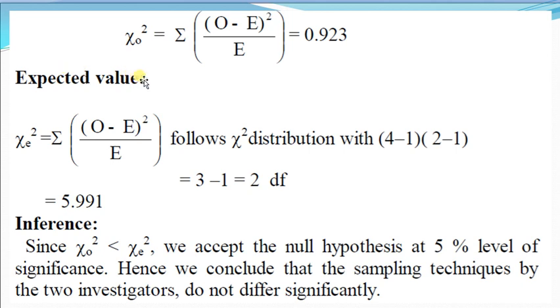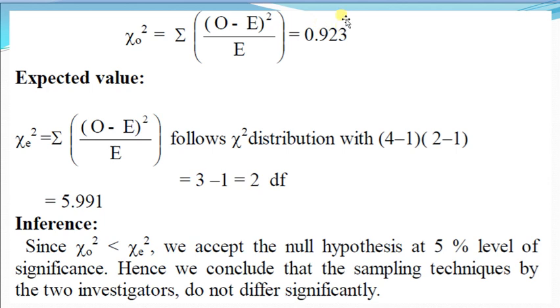The tabulated value is with 4 minus 1 into 2 minus 1, that is 3 into 1, 3 degrees of freedom, and again we subtract 1 degree of freedom. We have lost 1 degree of freedom by summing of two frequencies 25 and 2. We also lost 1 degree of freedom here, that is 3 minus 1, so 2 degrees of freedom, and that is 5.991. The inference we draw from these calculated and table values.